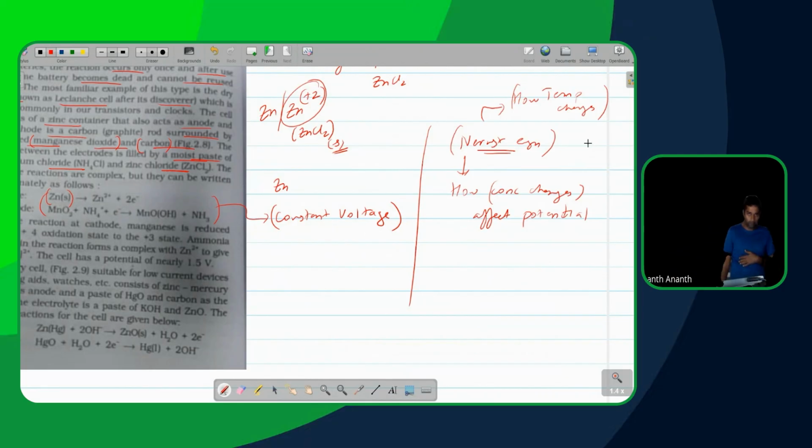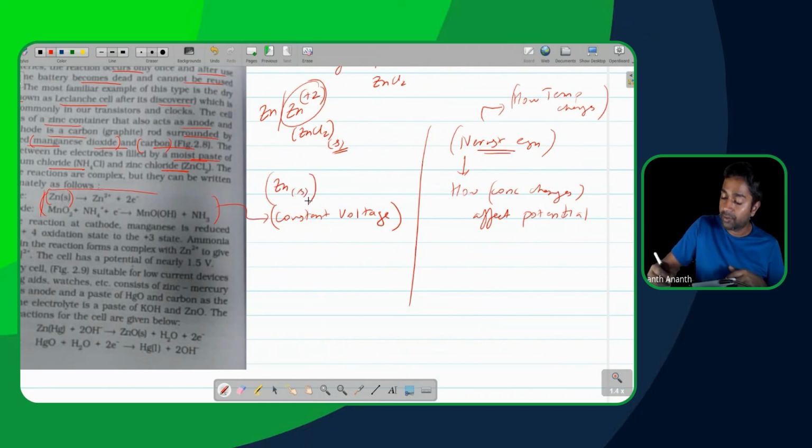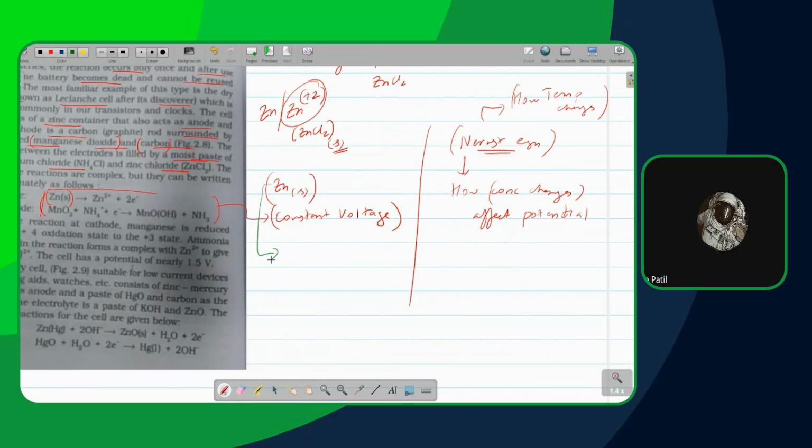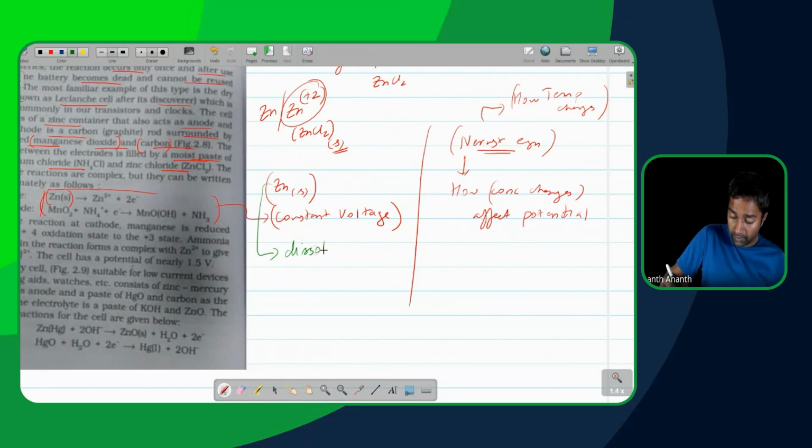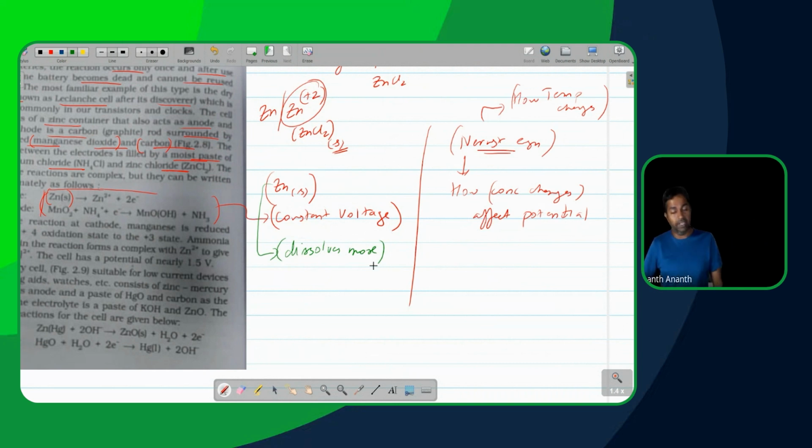Okay. Now, in this reaction, from that point of view, let's start talking about the zinc solid first. Will the concentration of it change? What is happening to the zinc solid over time? It is dissolving. That's why sometimes if you have a battery which is completely gone, you have it leaking sometimes, right? Okay, it dissolves.